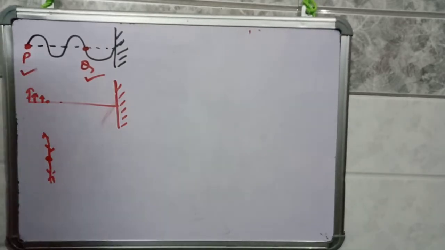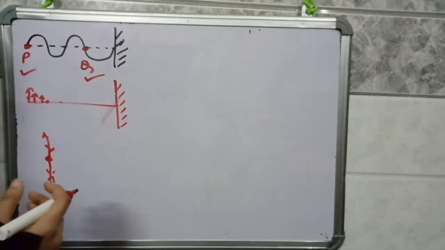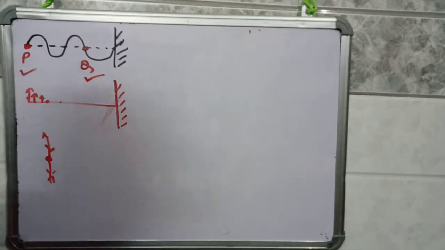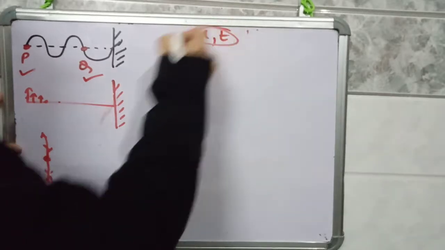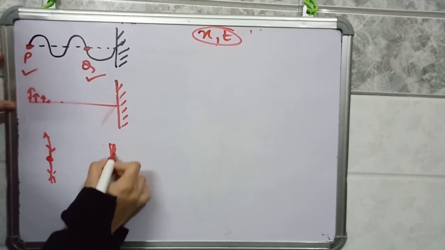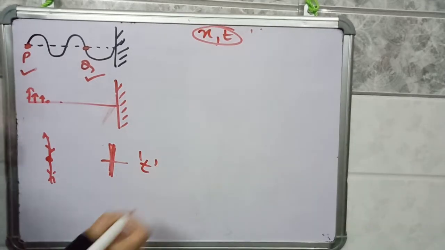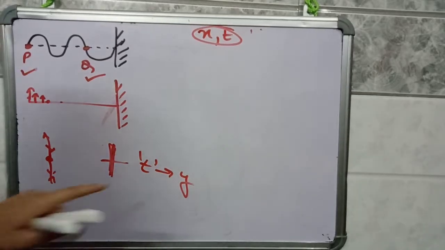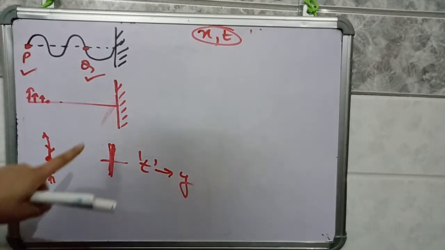So two things are important in a wave motion: first, which particle we are talking about, and second, at what time we are considering the motion of that particle. Means two variables, x and t, are important in a wave motion. In oscillation there was a single particle oscillating, so only the time factor was there, and we discussed the displacement of a particle at any time t.